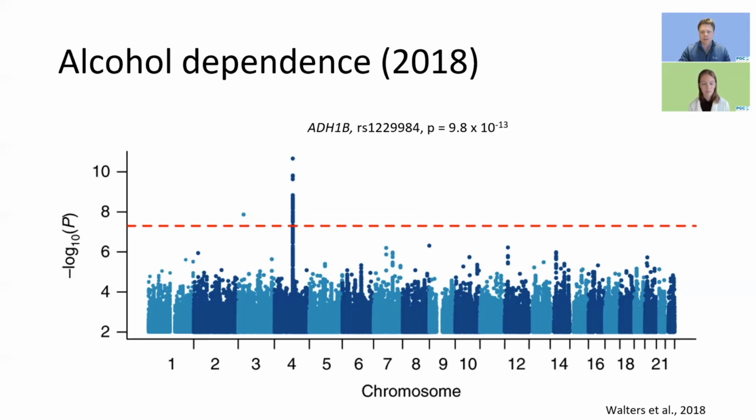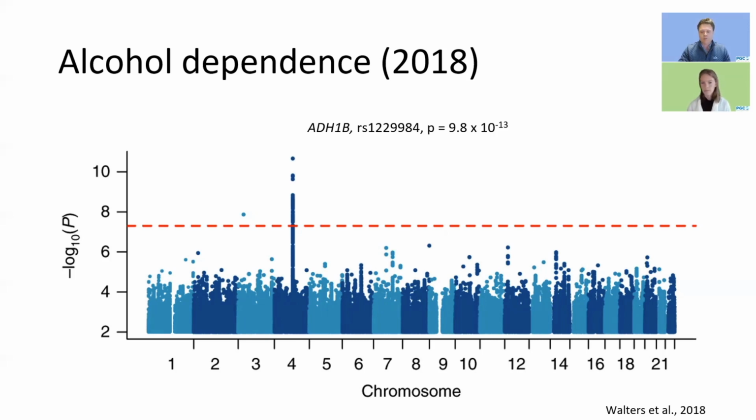So basically the line of thinking here is that smaller p-values are going to correspond to these higher points in the plot. And generally, we're looking for 5 times 10 to the negative 8th for a variant to be deemed genome-wide significant. But really what we're looking for are these towers to emerge, which alcohol dependence does a really nice job of demonstrating for us here on chromosome 4.